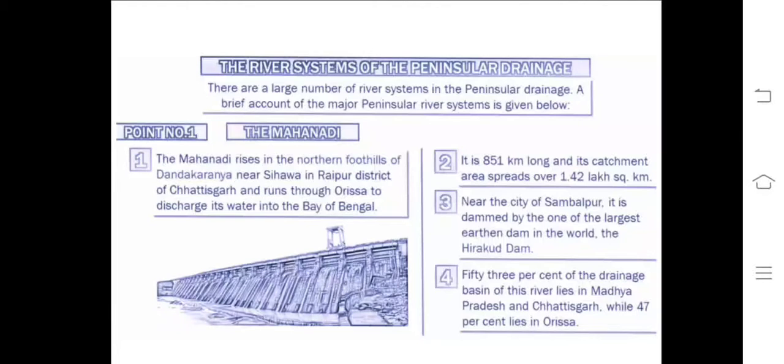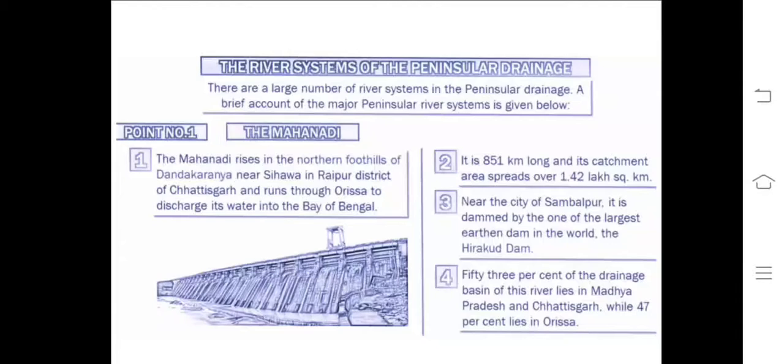Yes, today we are going to see the river system of Peninsula India. You know about the many rivers that originate from the Western Ghats and flow towards the Bay of Bengal. And there are exceptional rivers also. I told you about the Narmada and Tapi, how they formed because of the Himalayan structure. There are a large number of river systems in the peninsular drainage. A brief account of the major peninsular river systems is given below.